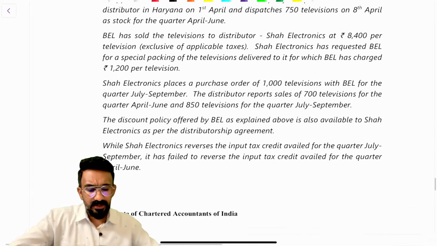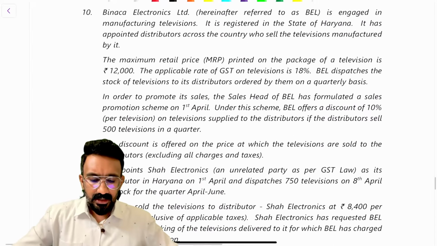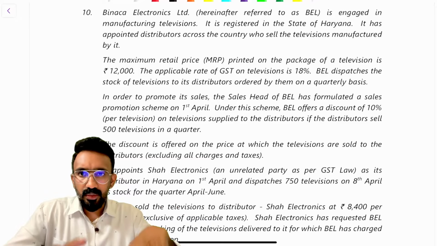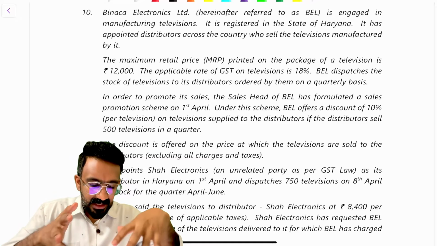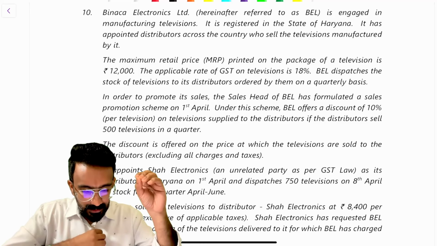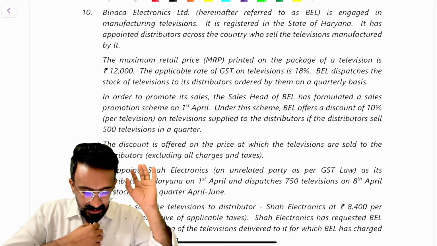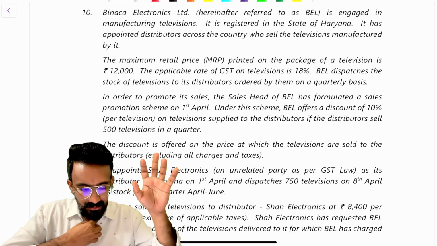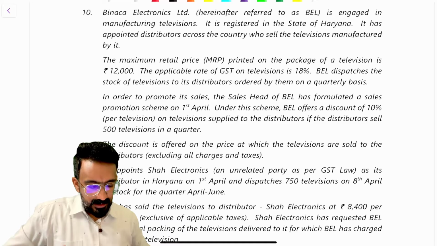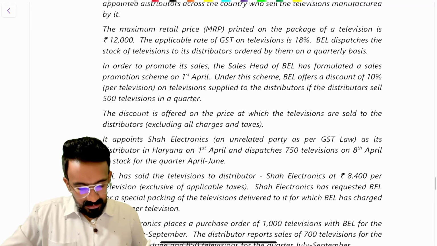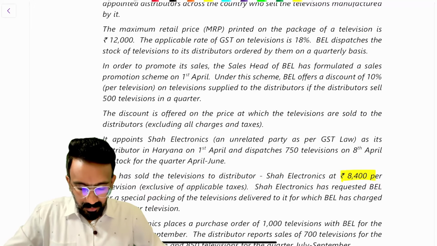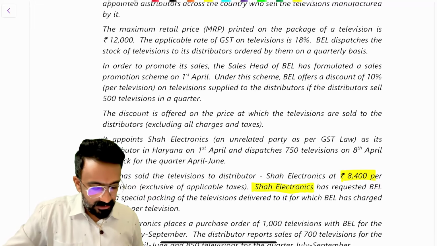This is the question. What this question says is that there is an agreement that these people are having with whom? Binaka Electronics. BL is having an agreement with their dealers. In that, MRP of the product is 12,000, 18% GST is there. They sell the products to their distributors at a discount, right? So they sold the product at 8,400 per television to one of their distributors, Shah Electronics.